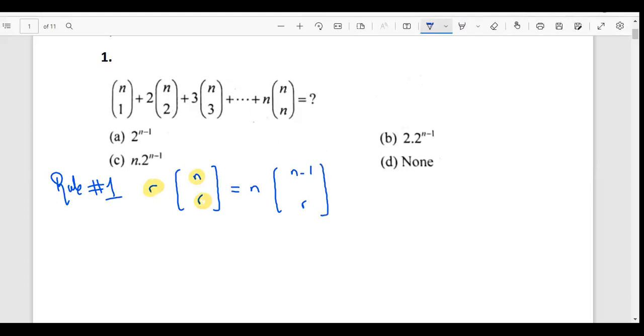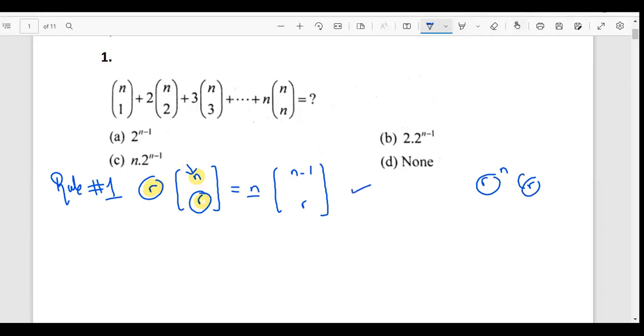I'll repeat. This rule says if you have r, nCr, if this number and this number are the same, and if this is n, you can write it as n into n minus 1 C r minus 1. This is a rule.